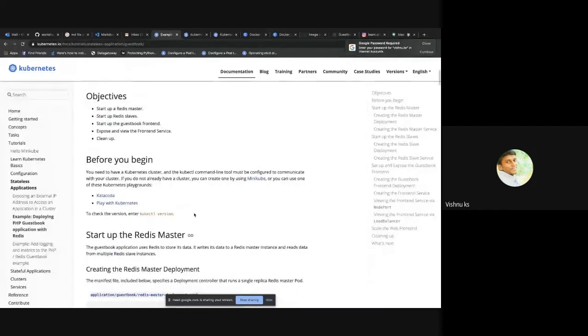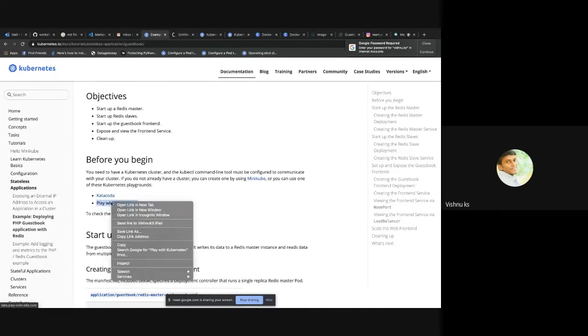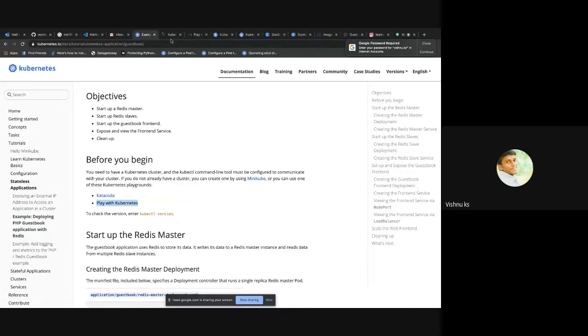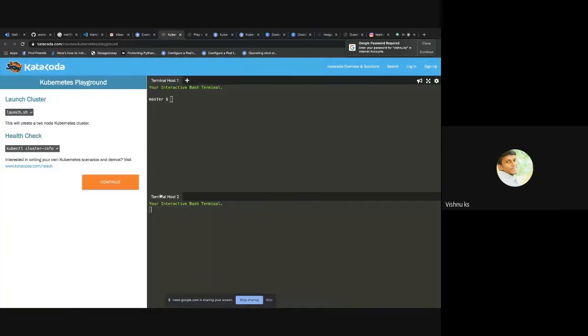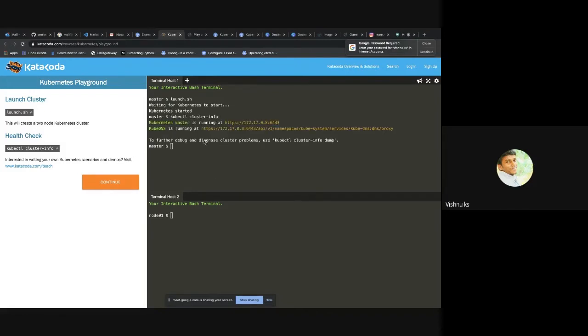One more thing: you can either use Katacoda or play with Kubernetes. Yesterday, start scenario, so you will get something like this: Kubernetes starter, kubectl cluster info. Here you will get a Kubernetes cluster online. You can do your experiments on the Katacoda Kubernetes playground as well.